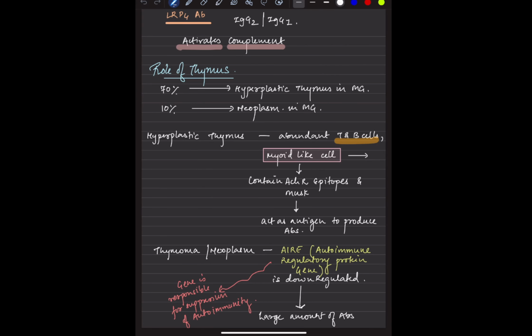When it comes to LRP4 antibody, it is IgG1 and IgG2, and it also activates the complement. So the only one which is not activating the complement is the anti-MuSK antibody.